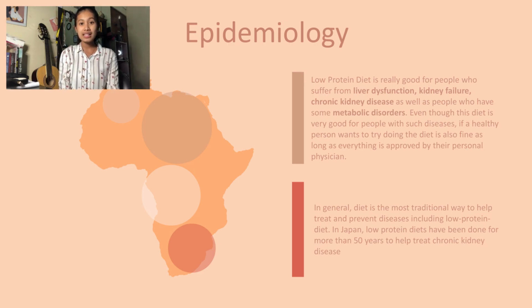In Japan, this kind of diet or low protein diet has been done for more than 50 years to help people who suffer from chronic kidney diseases improve their health. And it is not only happening in Japan but also in India and Europe, especially in the UK. Nowadays, in the UK, if people want to do the diet, they can just go to their physician and ask them to prescribe the diet for them. That's all I can say about the epidemiology.